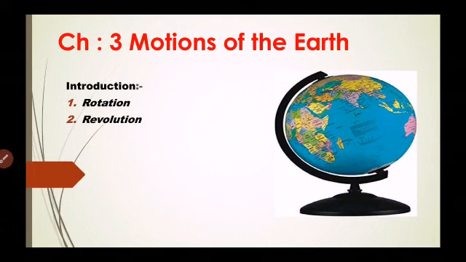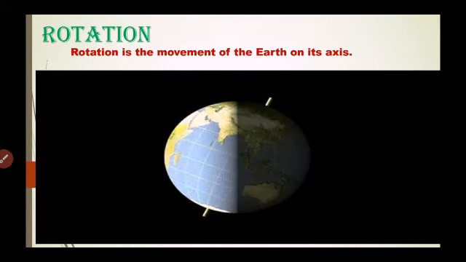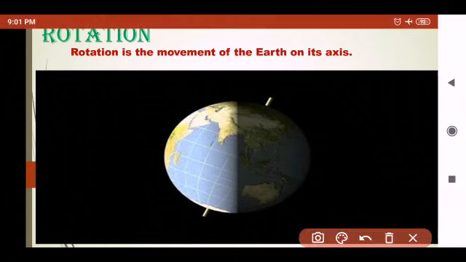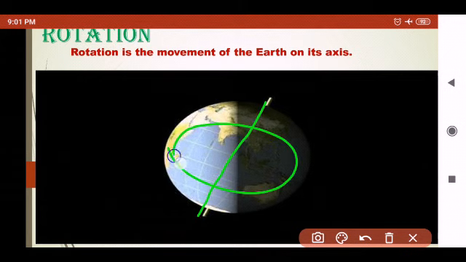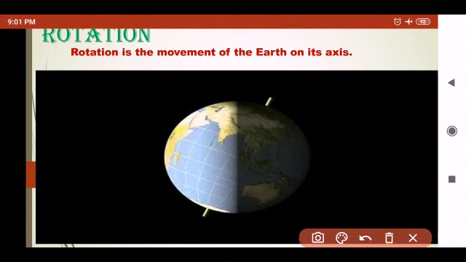Students, today we are going to study the third chapter of geography, that is motions of the earth. Students, already you had studied in your previous channel about the different motions of the earth. You know that our earth has two types of motion, rotation and revolution. Now what is rotation? Rotation is the movement of the earth on its axis. When the earth rotates on its own axis, this movement is known as rotation.